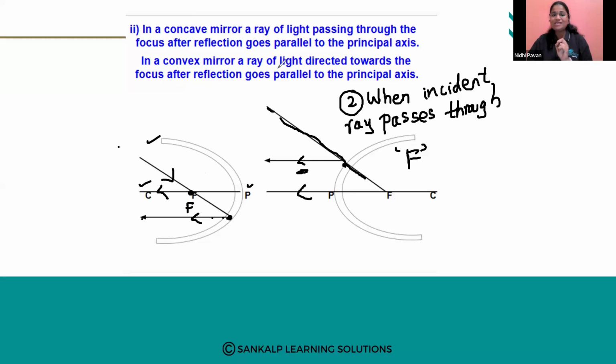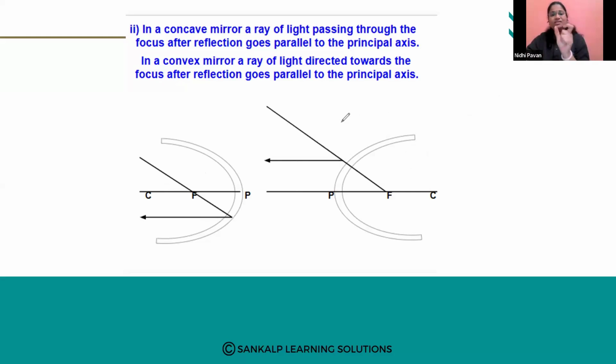But here what happens? The ray of light is directed towards. It is not actually passing through the focus. Entirely, truly, it is not passing. It is directed towards the direction of the principal focus. And when we get the reflected ray, it is parallel to the principal axis. So here we have principal focus, CP. Fine. So illi, here also, when you just see, here it will be not there actually.